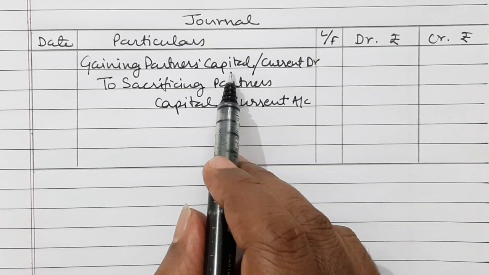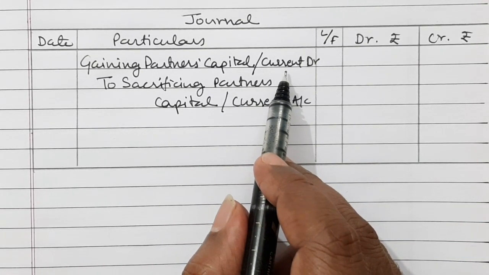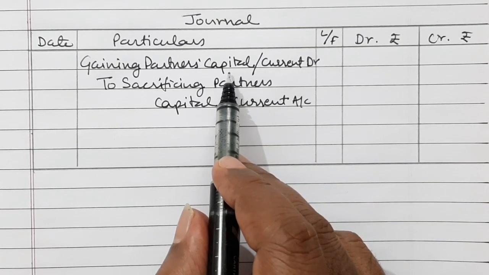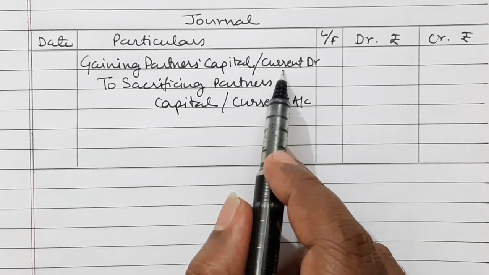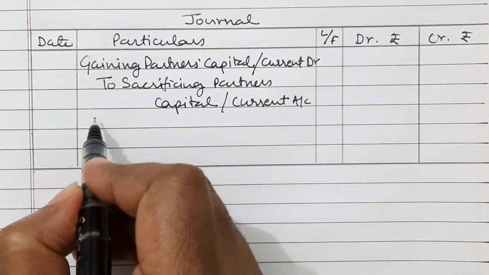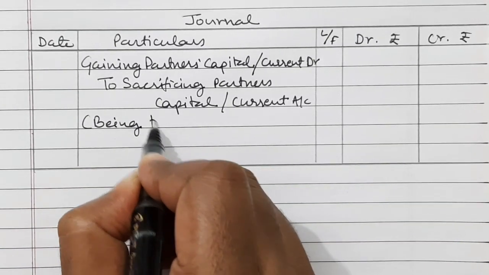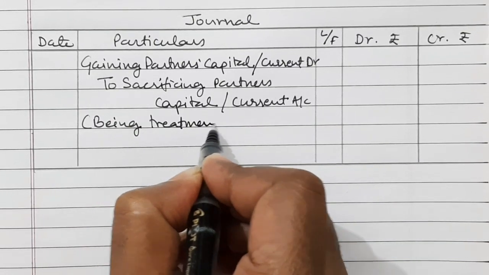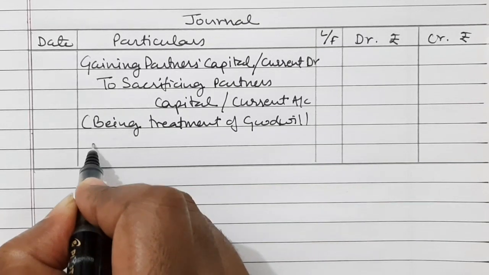So what will be the case when capital account is maintained, and what will be the case when current account is maintained? When capital account is fluctuating, then capital account will be maintained. But when capital account is fixed, then partner's current account will be maintained. And in narration we will write: being treatment of goodwill among partners.